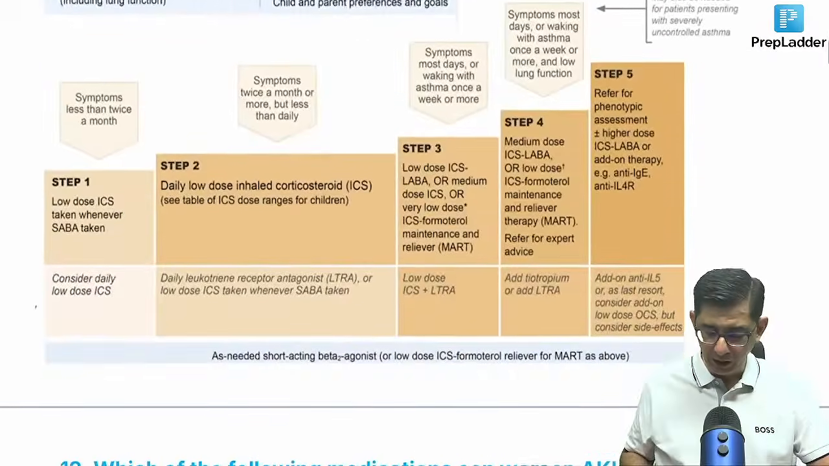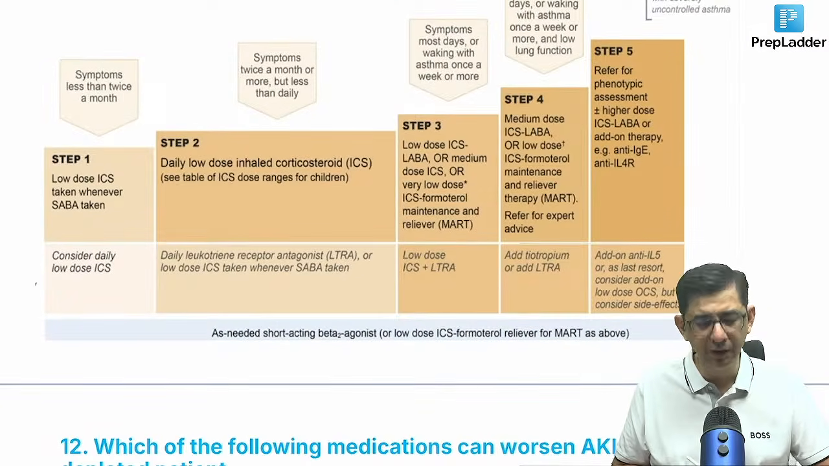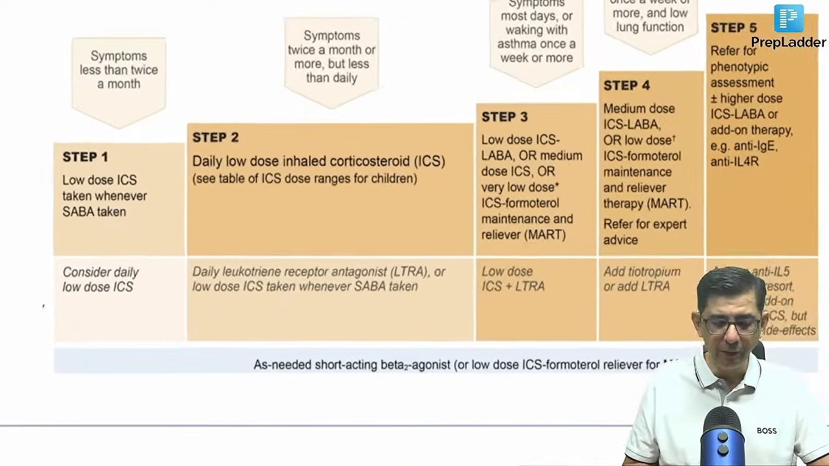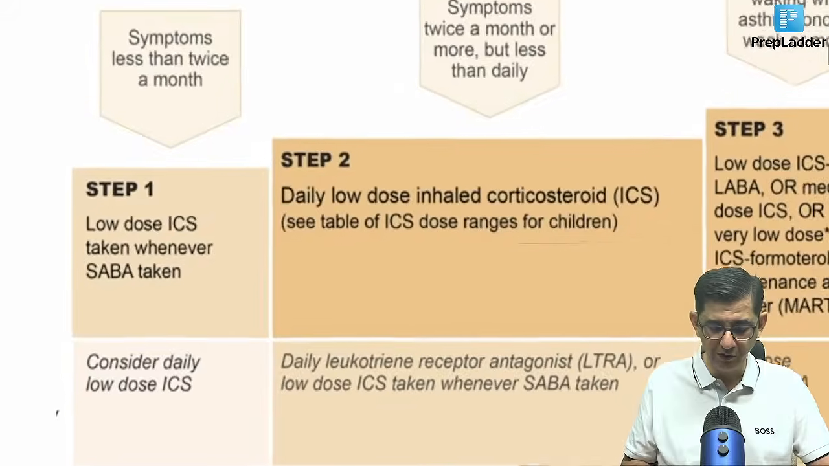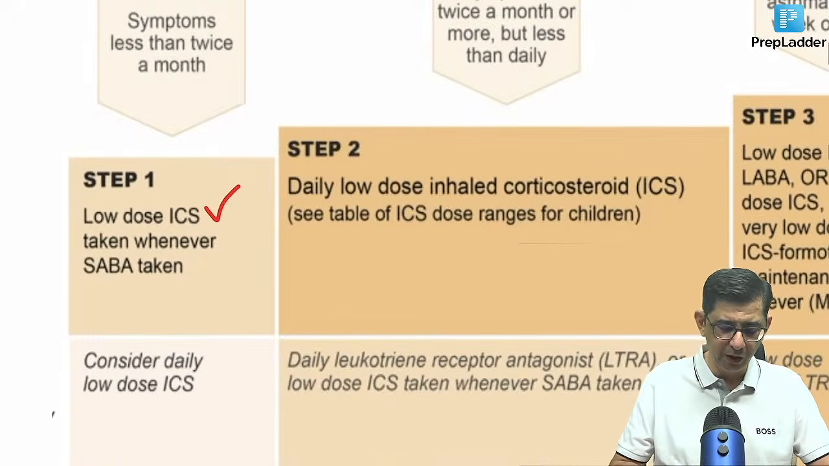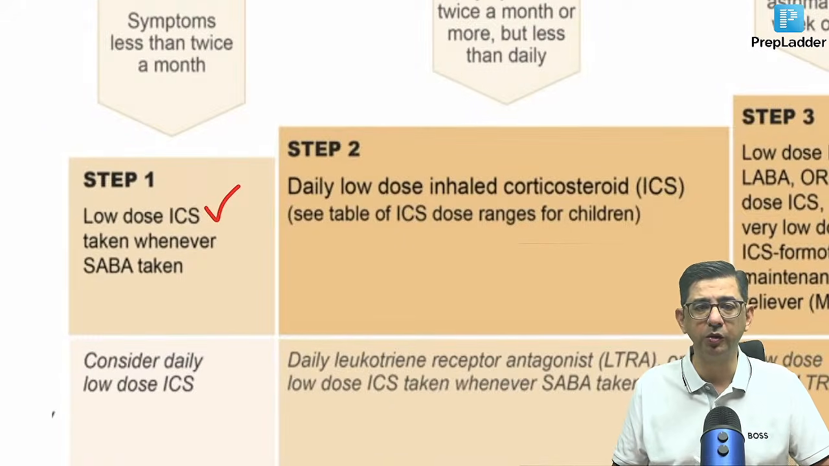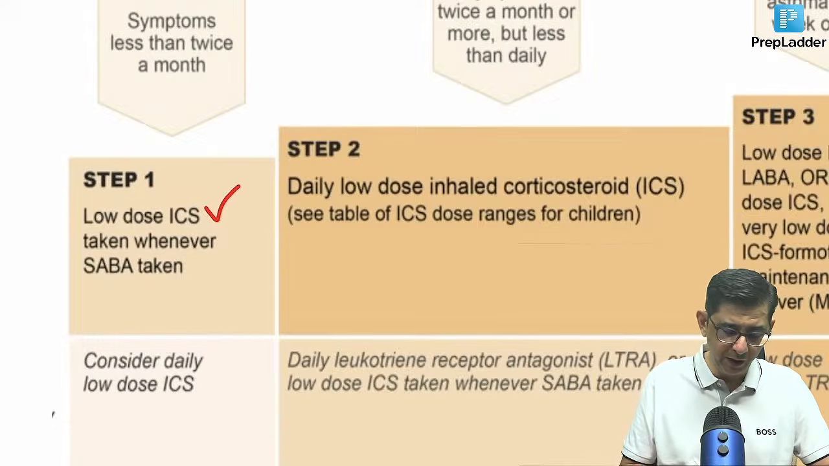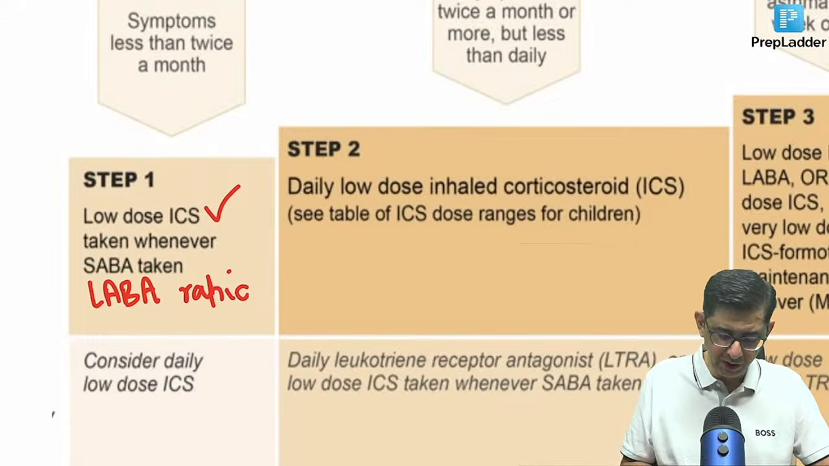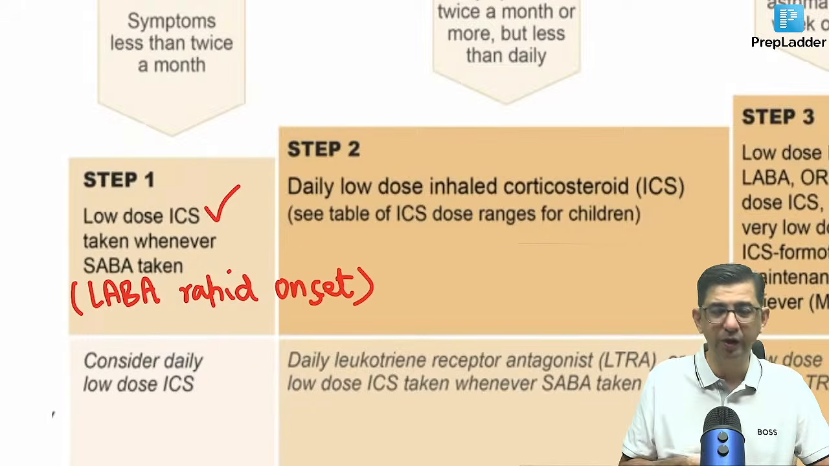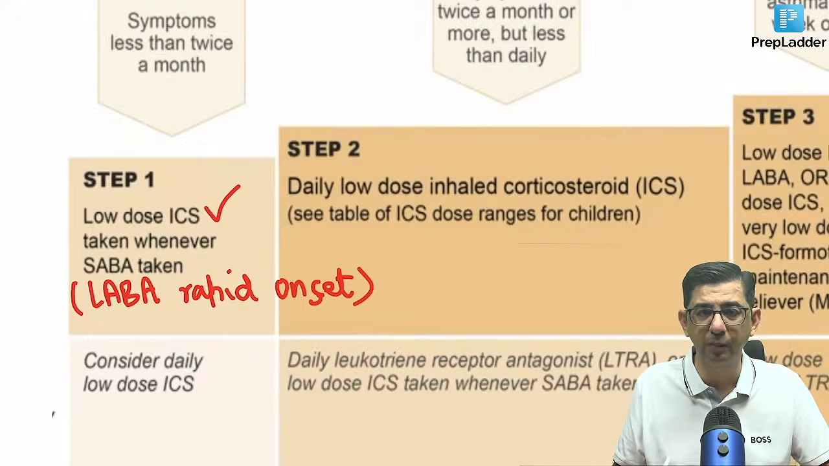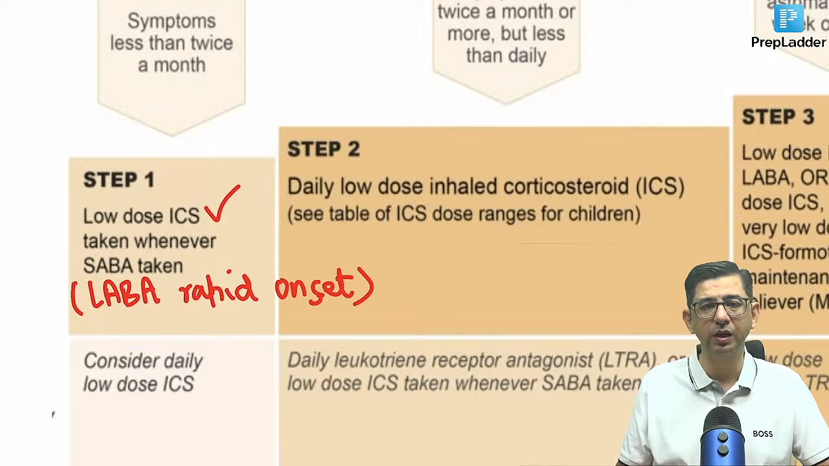As far as management of asthma is concerned, do remember that in the treatment, according to the current GINA 2025 guidelines, the patient is supposed to take a low dose inhaled corticosteroid with a SABA. Recommended would be a LABA with a rapid onset, as I have explained always, because the problem with SABA is that it acts for a short duration. Then again, the symptoms can come back. So we can give a low dose inhaled corticosteroid with a SABA or a LABA in a patient.